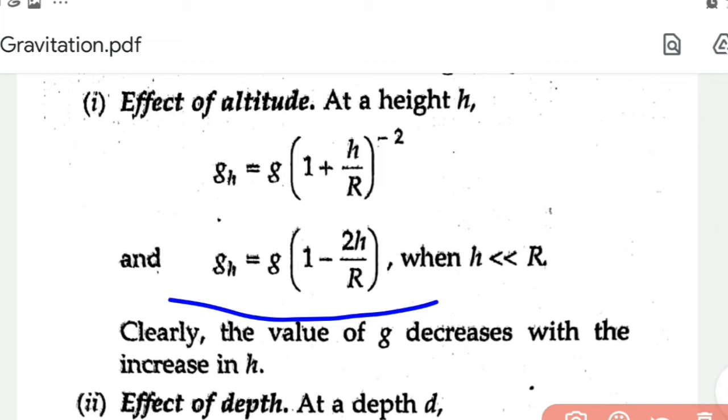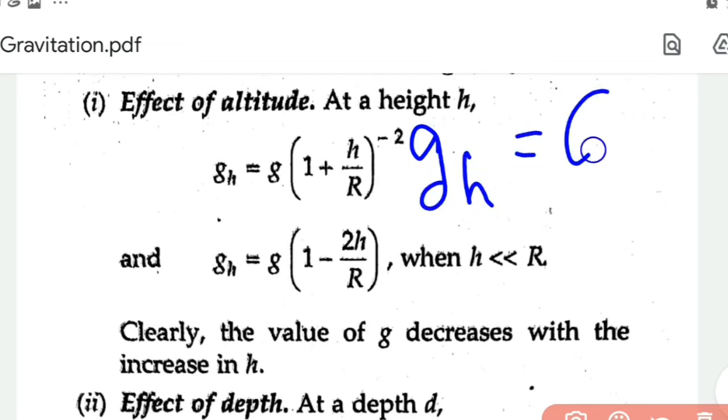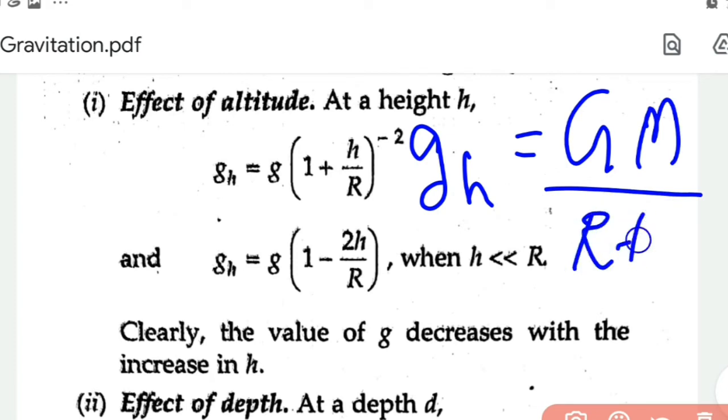And at high altitudes, we have another expression for this acceleration due to gravity, and that expression is gh is equal to gm divided by r plus h the whole square. So this is the expression for the value of g at a height h, where h is very high.